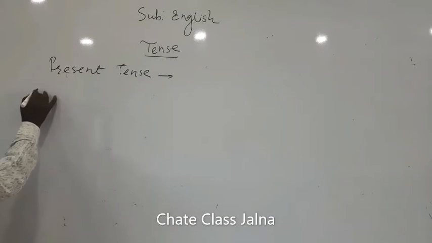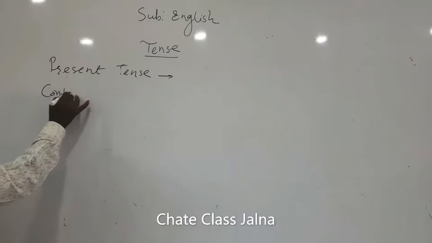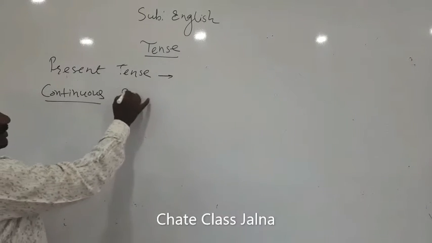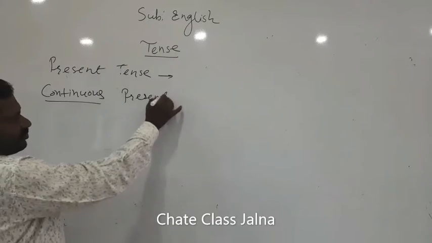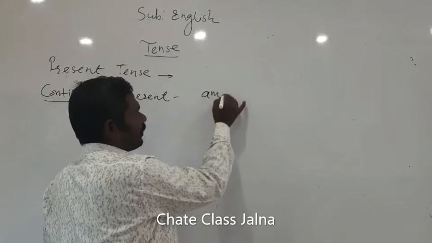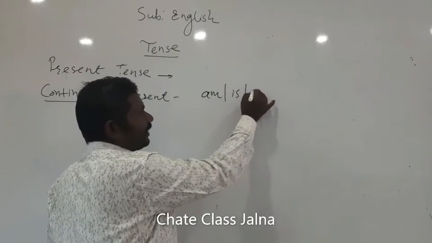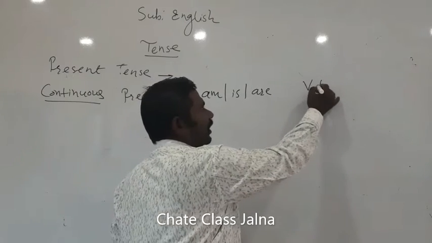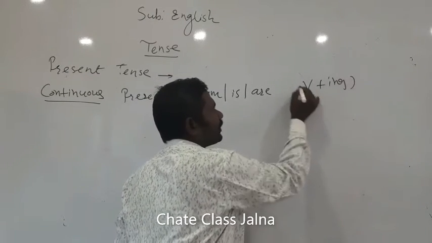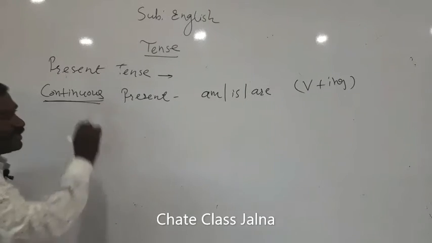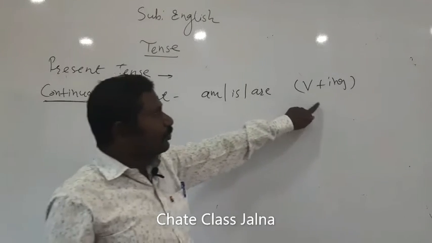Here in the continuous present tense, there is am, is, are, as we have seen before, then the verb's ing form. As I told, the word continuous or progressive comes there, so we have to put the ing form on the verb.